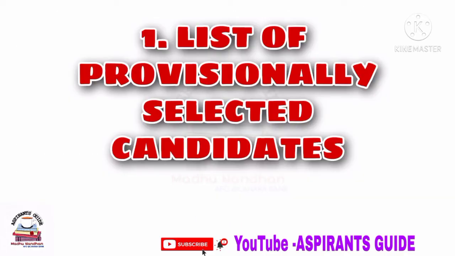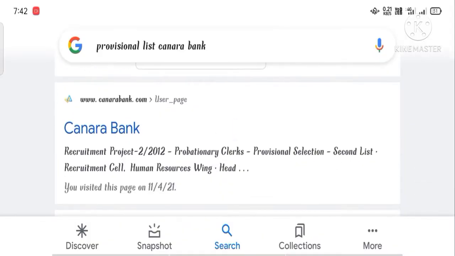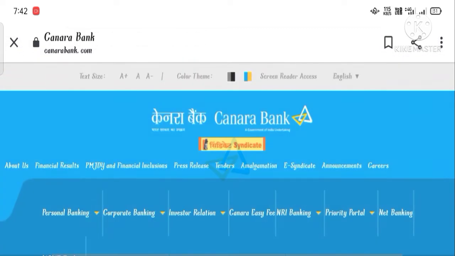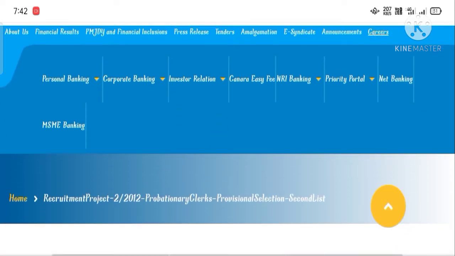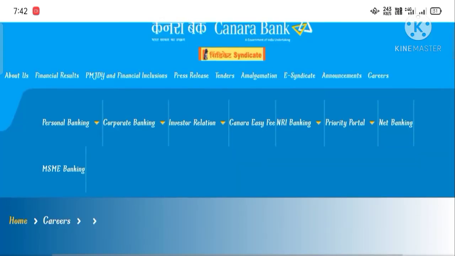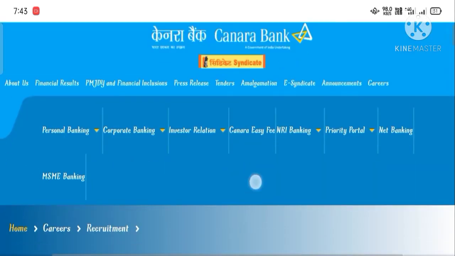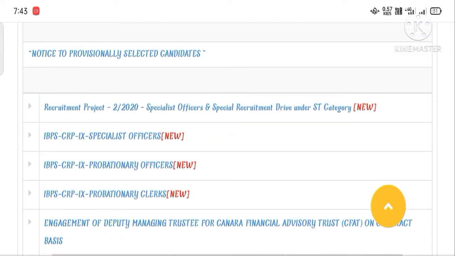First one is the selected candidate list will be displayed on the respective bank's website. Now I will show in my bank, that is Canara Bank. First we have to open our official website, for example canarabank.com. In that we have to go through the careers option. Then in the careers window there will be an option for recruitment. We have to go through the recruitment option. Then after opening the recruitment page, just scroll down the page so that we can see the list of selected